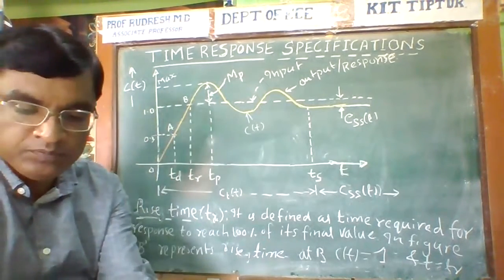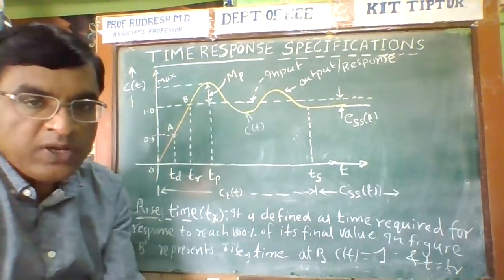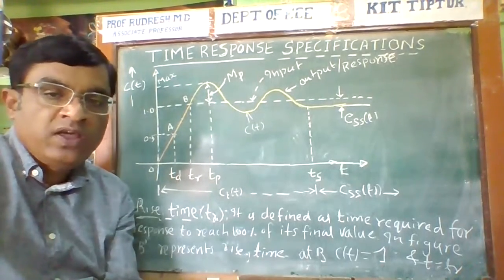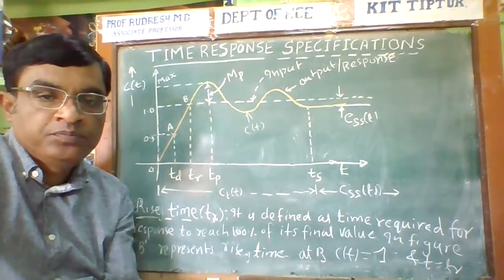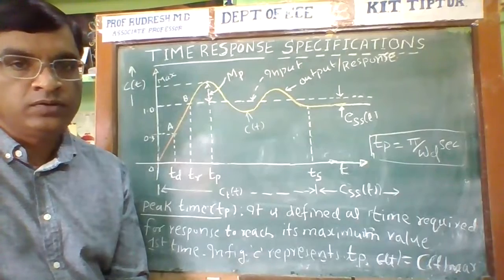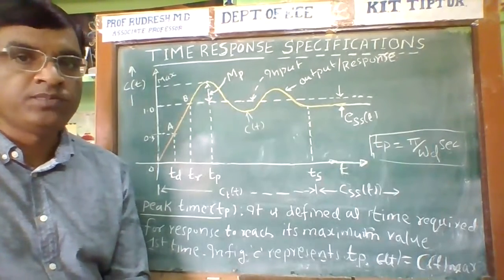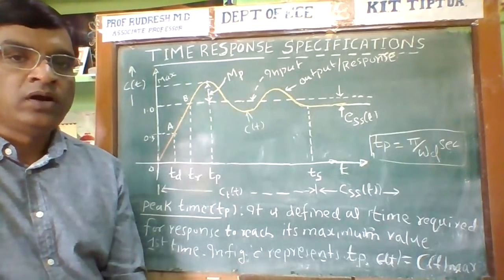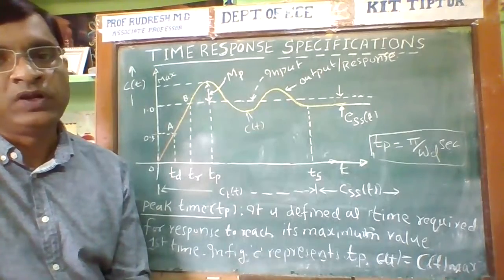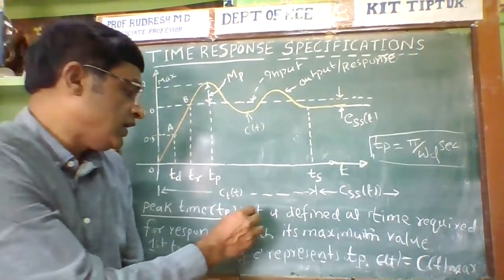Next one is the peak time, another time response specification of the control system.